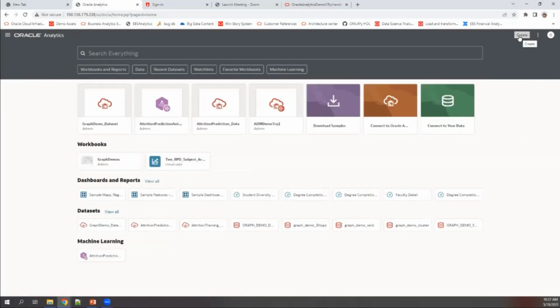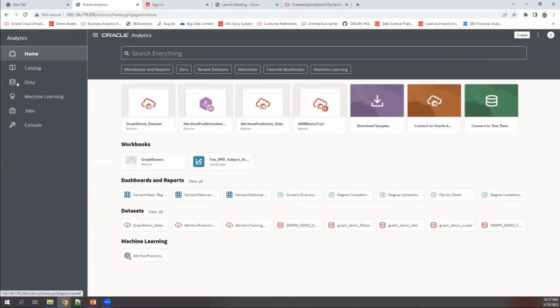And we would be creating a lot of assets. Assets could be created by clicking on the create button. It could be data sets, data flows, workbooks. We'll be creating a bunch of them today, right? So for this particular exercise, we are first going into the navigator, navigate to the data tab, right?